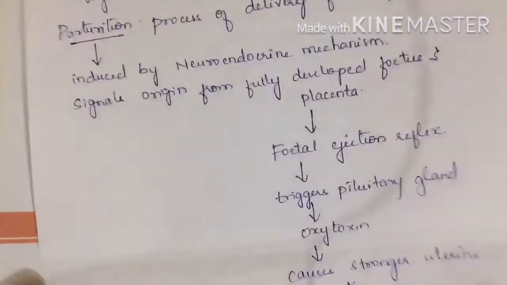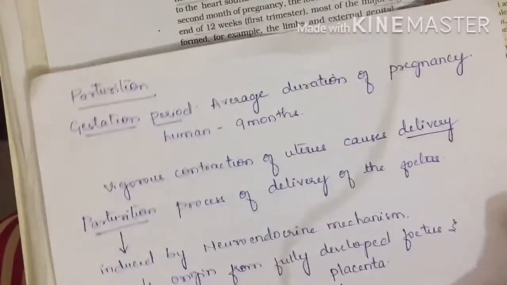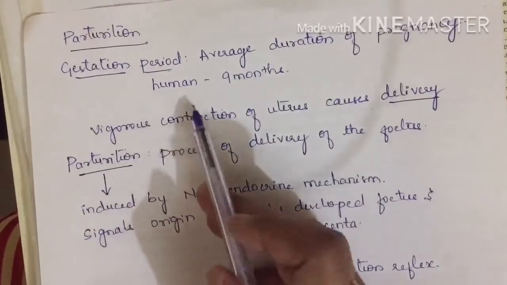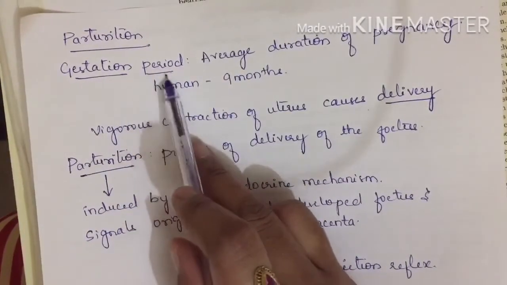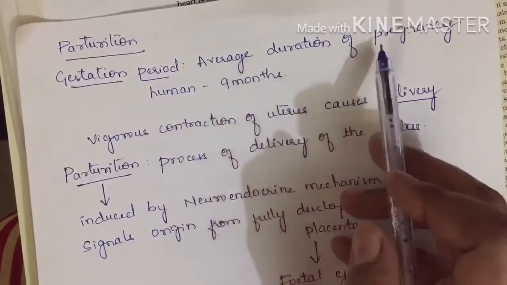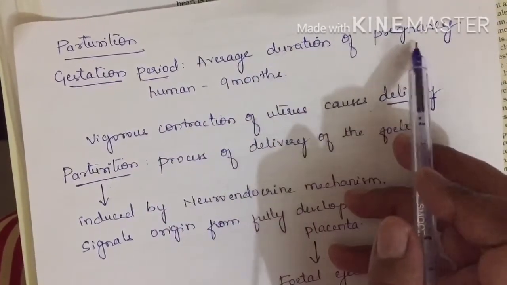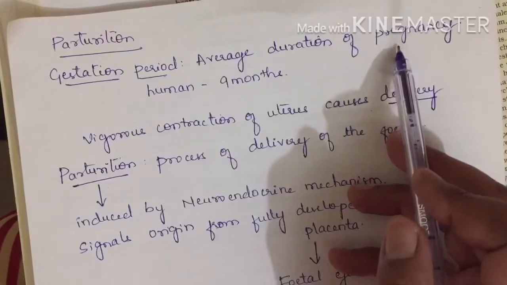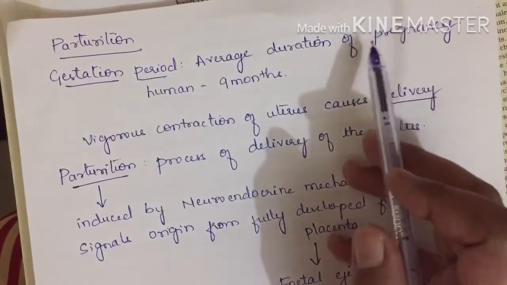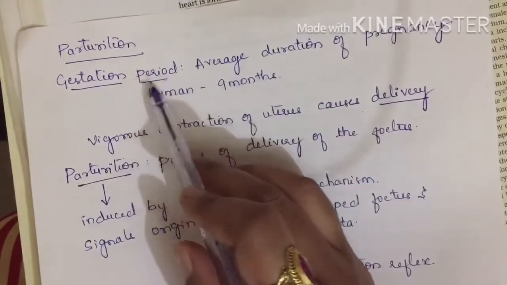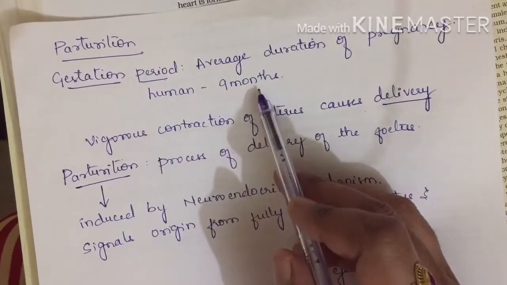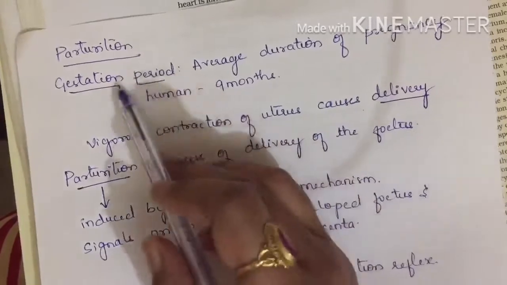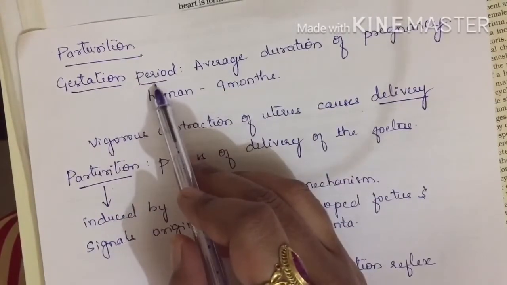So here I have prepared a note of it. First we shall discuss each one. Parturition. In parturition we have a gestation period. This gestation period is nothing but the average duration of a pregnancy, which might be of any of the animals. The duration of pregnancy we call the gestation period. In humans, 9 months is the average duration, which we call the gestation period.